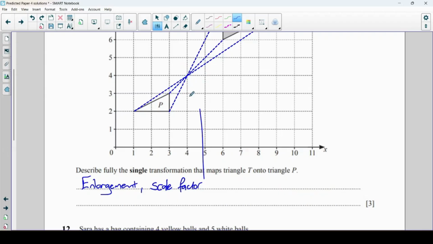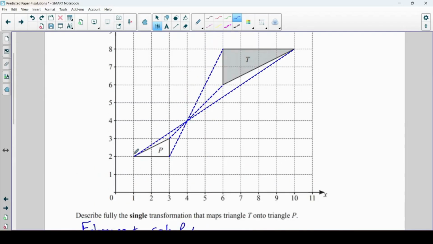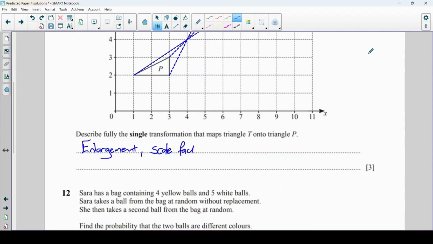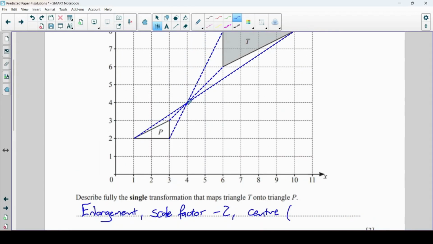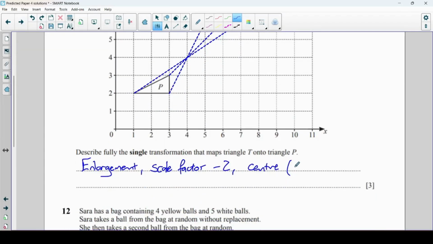Let's just have a look at how much. If I look at this side here, that is 2 lines long and it's 1, 2, 3, 4. So it's been doubled. So it's of scale factor -2. And then we want the centre of enlargement as well, and we found that when we did these dotted lines here. So the centre is at (4, 4) where they all cross.